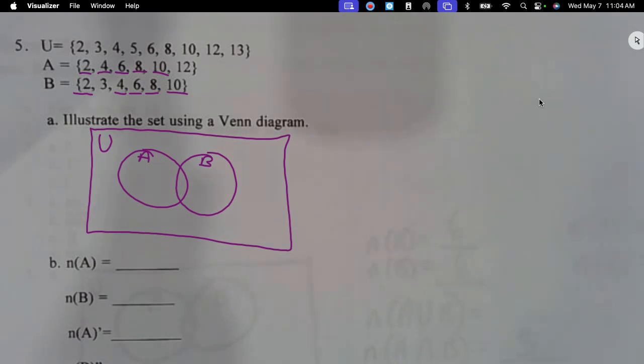But can y'all tell me what belongs in A if I was to write the number that belongs in A? 12. What about the 2, 4, 6, 8, 10? Where do they belong? In the middle part. And what belongs over here? 3. And then there's probably some other ones out here. But you don't have to write all that. That's just the way we would be thinking.